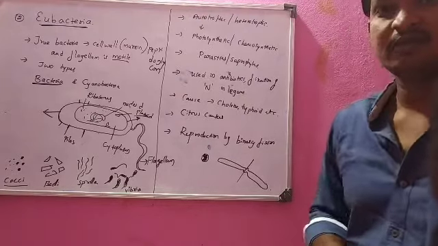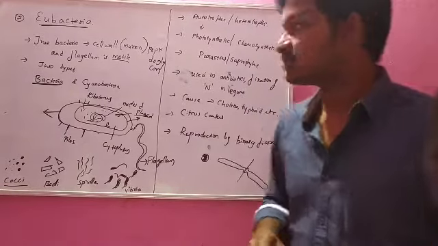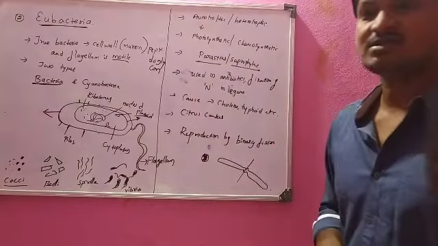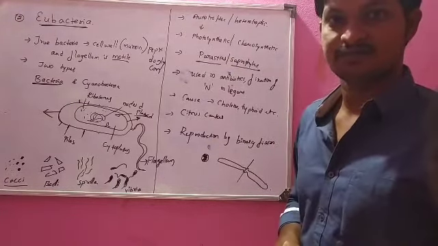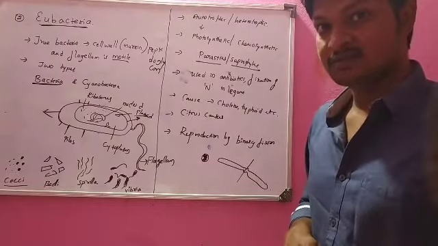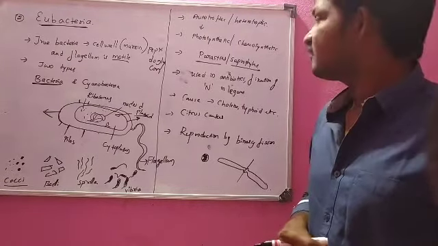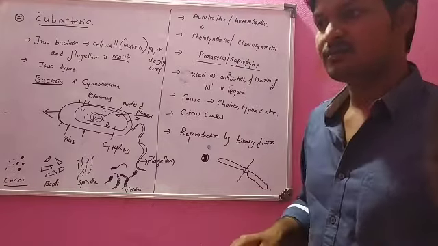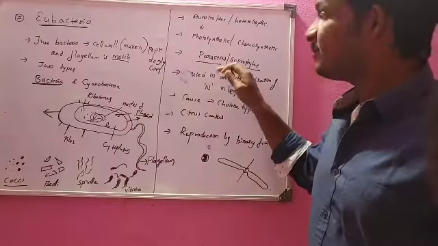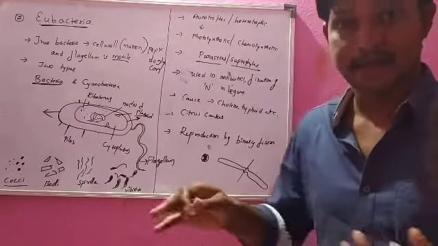Next, they are heterotrophic. It means some bacteria depend on other organisms for food. Some are parasites, some are saprophytes. Parasites depend on other living organisms, whereas saprophytes depend on dead organisms and feed on them. For example, any dead part present on the land, they are going to decompose it. Why? Because a breakdown process takes place, decomposition by certain bacteria.